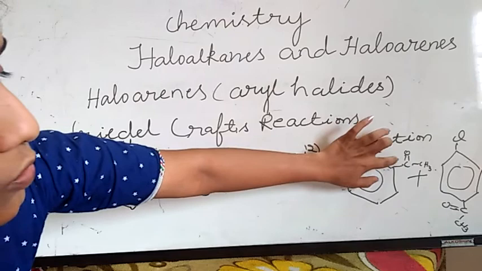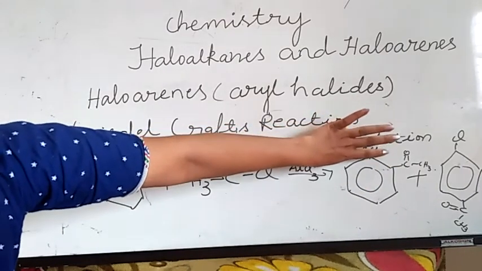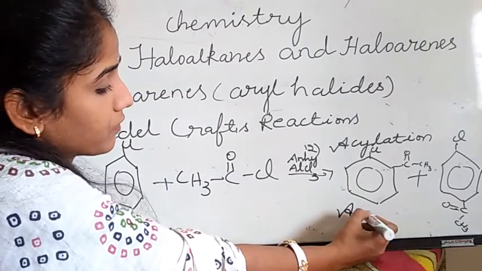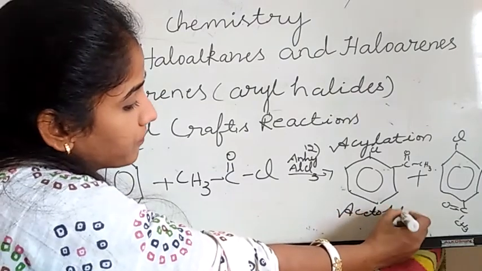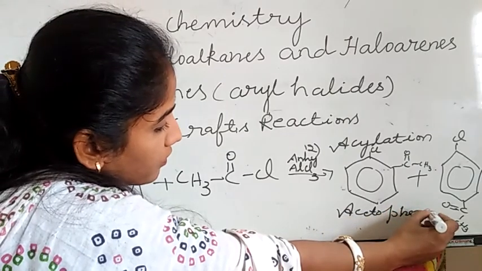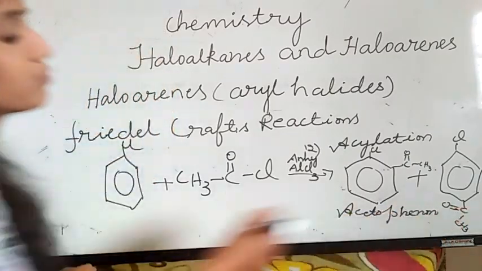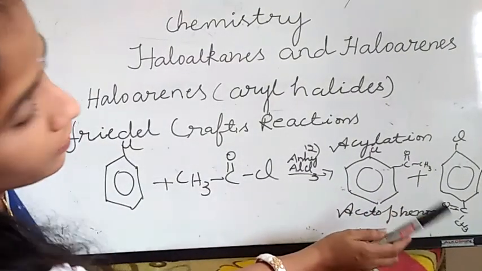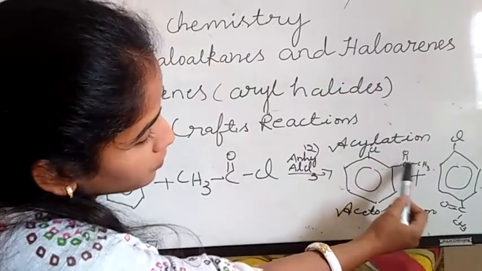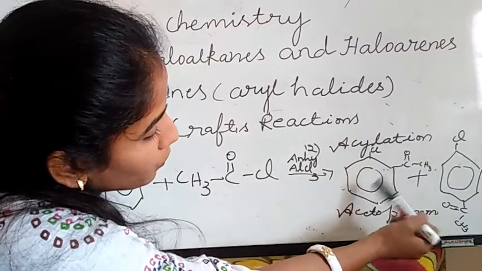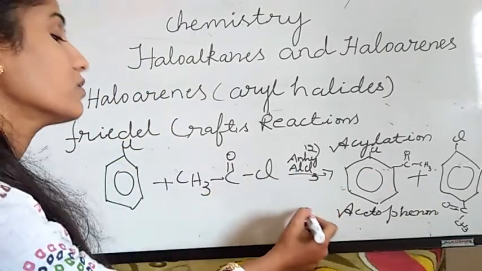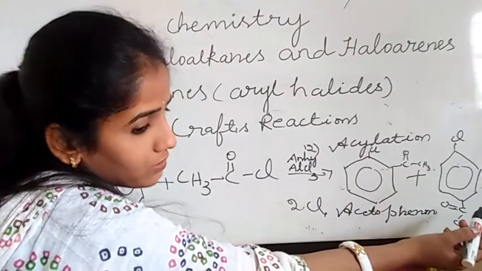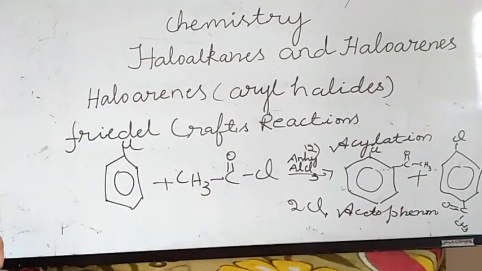Here, if COCH3 group is directly linked to benzene ring, that is called acetophenone. Acetophenone. You can write this name giving preference to the COCH3 group only. So, 2-chloroacetophenone. This is 2-chloroacetophenone. This is 4-chloroacetophenone. This is about your Friedel-Crafts acylation.